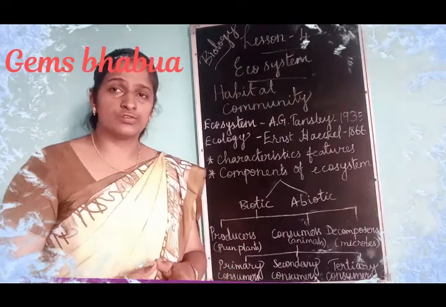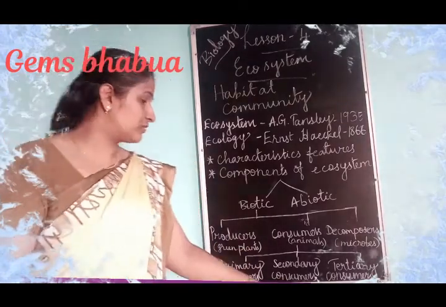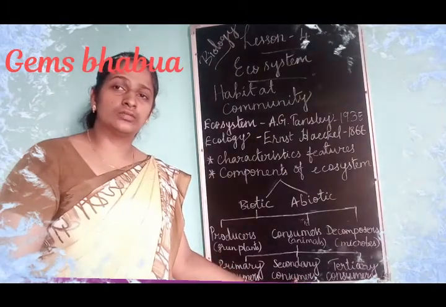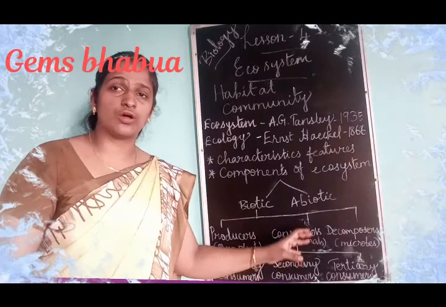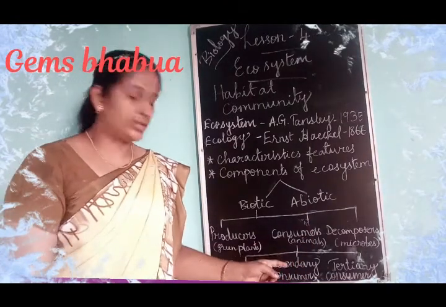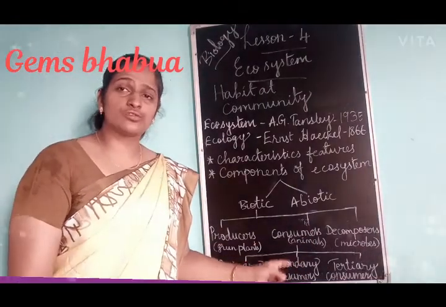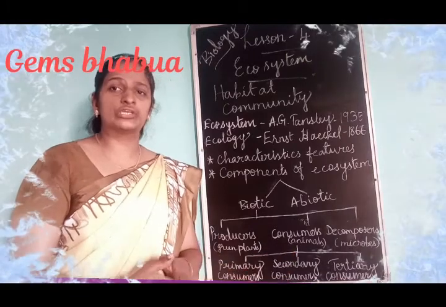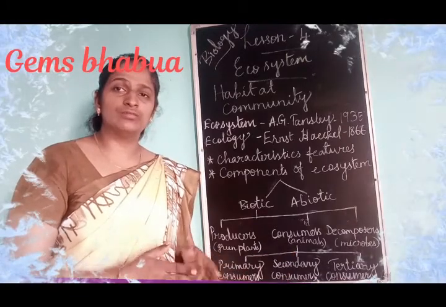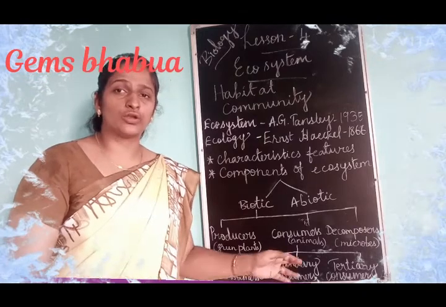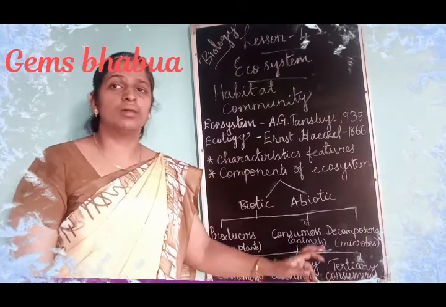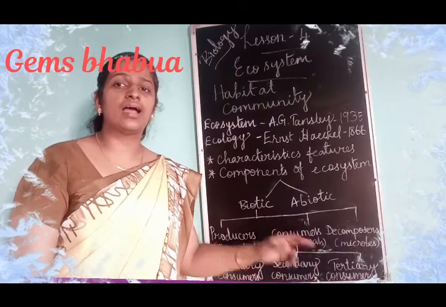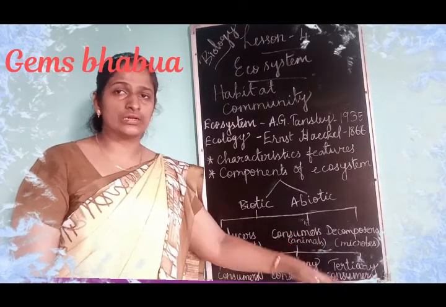Secondary consumers are carnivores, that are flesh eating animals. The animals which eat herbivores are called secondary consumers, and tertiary consumers are also carnivores, but the carnivores which eat other carnivores are called tertiary consumers.